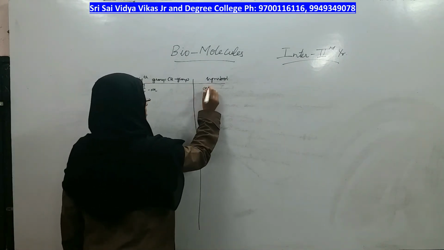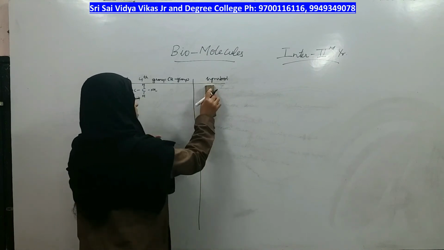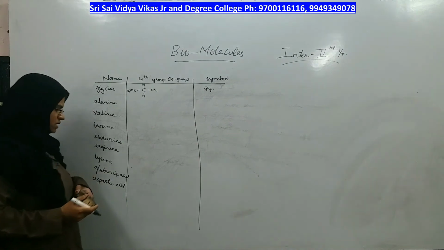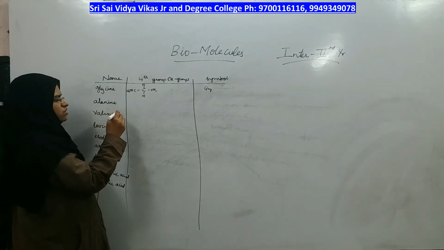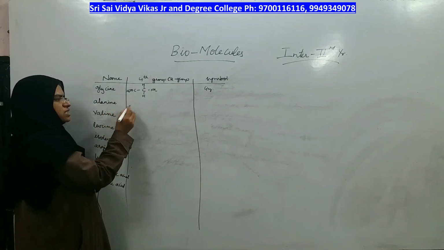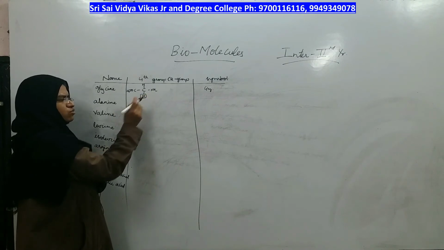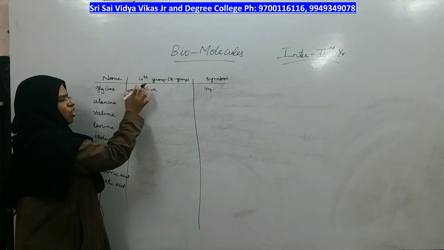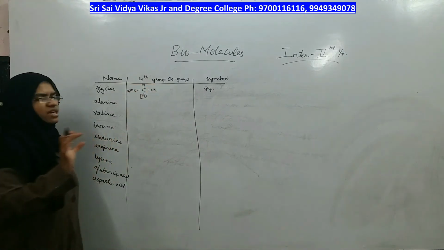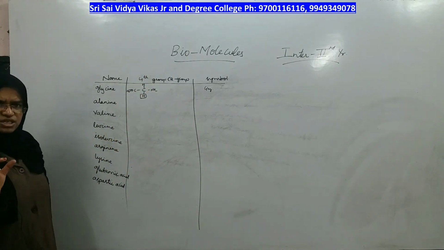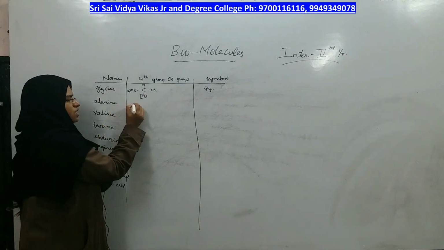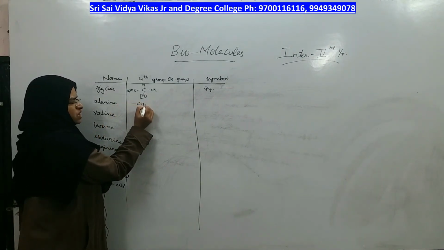Instead of writing glycine in full, you can just write the symbol GLY, which means glycine. Now going to the next amino acids. From the next amino acids, the fourth group is going to change. So instead of writing all four groups, or the complete structure of the amino acid, I will just write what the fourth group is.